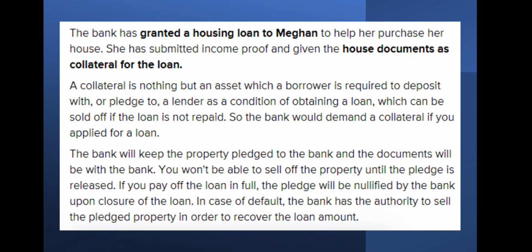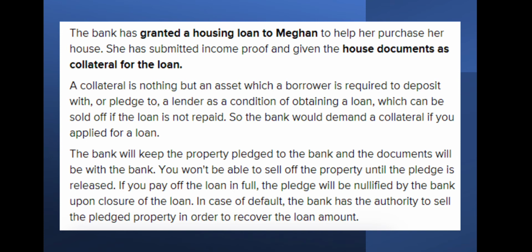A collateral is nothing but an asset which a borrower is required to deposit with or pledge to a lender as a condition of obtaining a loan, which can be sold off if the loan is not repaid. So they are taking it as further security. The bank would demand a collateral if you applied for a loan. The bank will keep the property pledged to the bank and the documents will be with the bank.